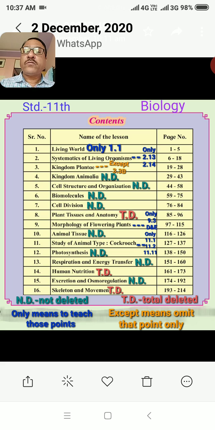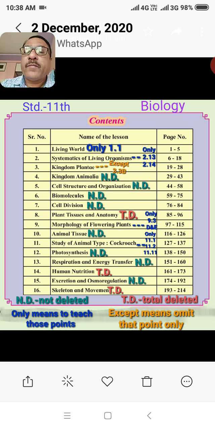Now we have to directly start the discussion about the biology subject. First, you already have to know about the chapter details. You have to see the index.